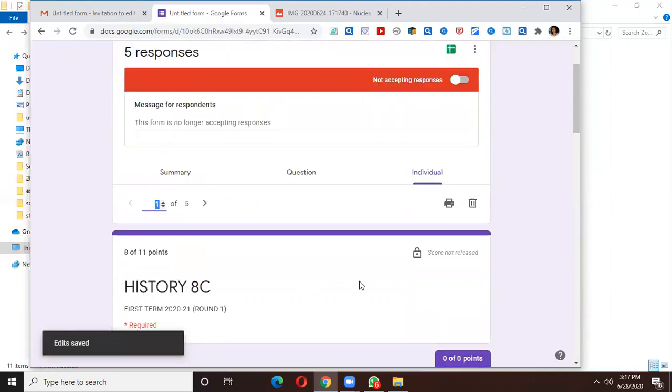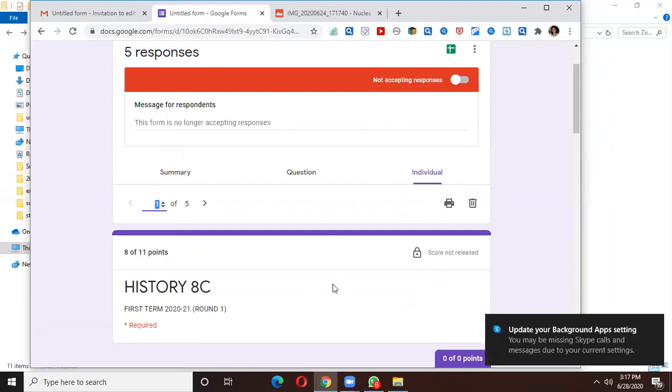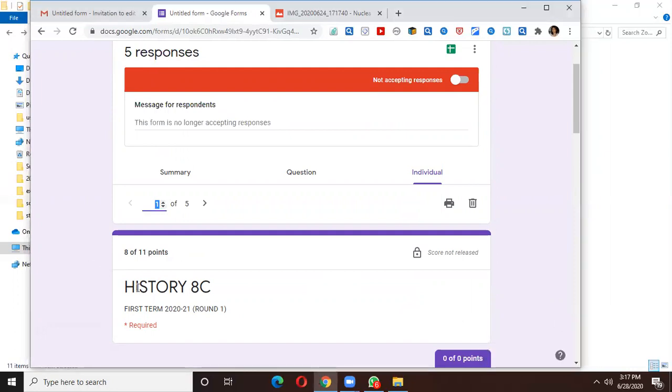So the marks are being saved. And you can see how much the child has got. The child has got 8 out of 11. So in this way, the child can see. Teachers, I would like to tell you the marks the children can see: once they have submitted the paper, the children will be able to see the objective marks. Again, after you upload the manual marks, if the child clicks on the same link in the WhatsApp, the child will be able to see his final marks too.